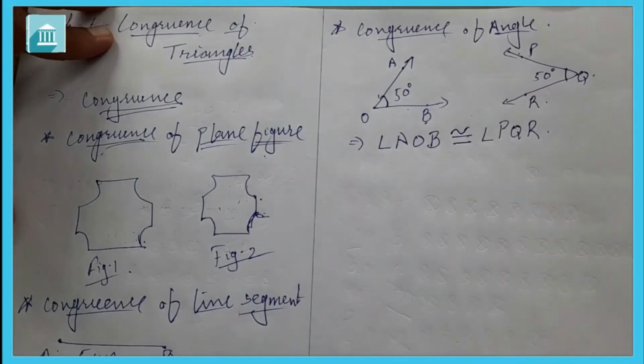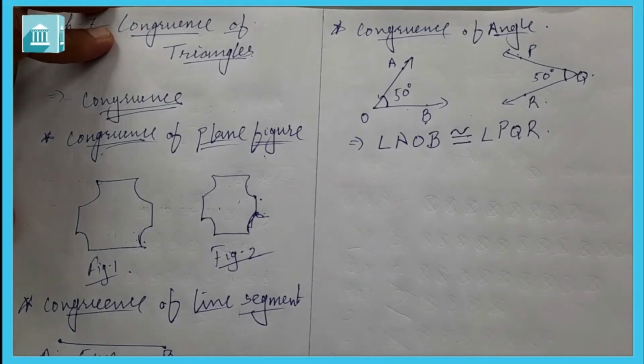So for angles we can say that if two angles have the same measure, then they are congruent. Or we can say that if two angles are congruent, their measures are the same.